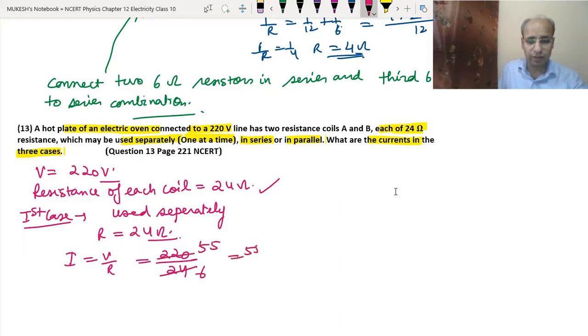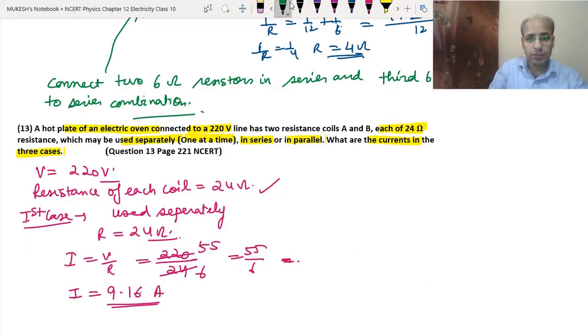So we got 55 upon 6, and when we divide, I equals 9.16. So 9.16 ampere current approximately we will be getting in the first case.